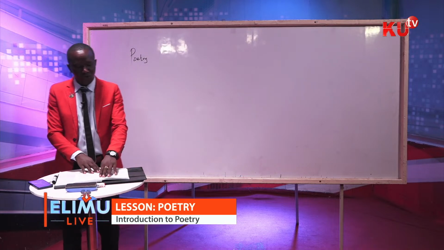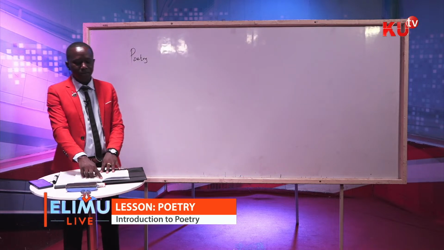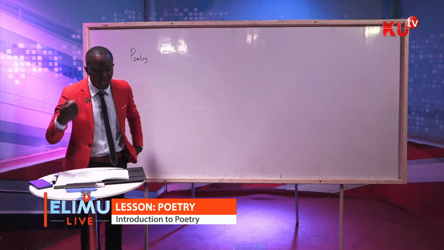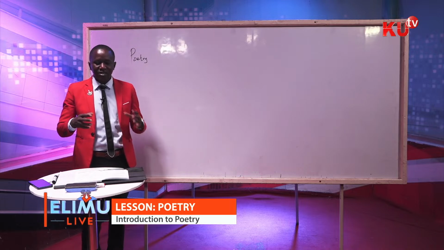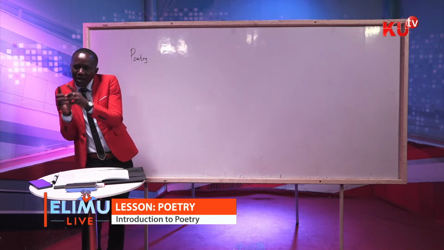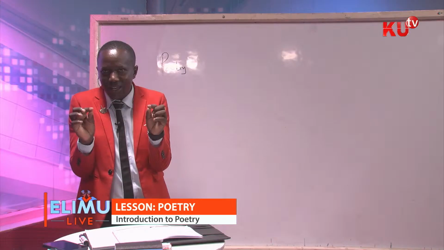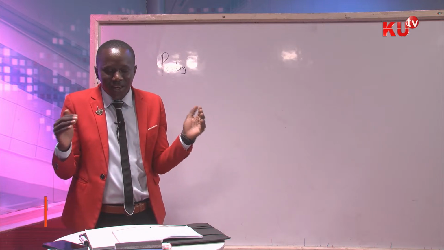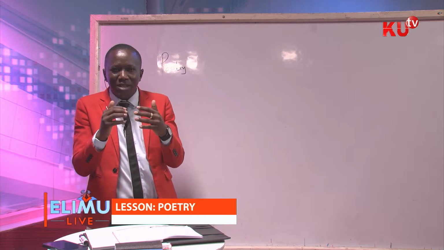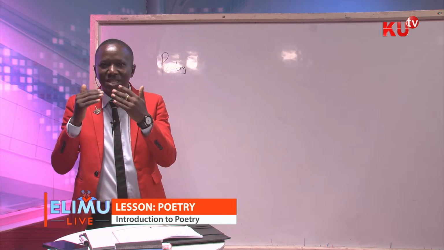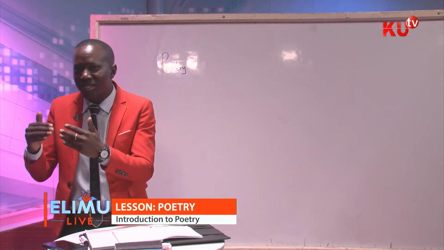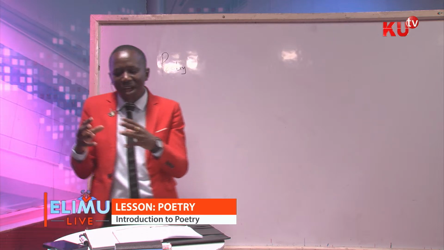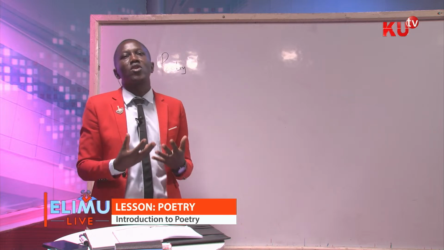The third one is consonance. Now, consonance is the repetition of consonant sounds at the end of words in a line. A line is formed by some words. And once you see the poet has repeated a certain consonant sound at the end of the words, he is trying to bring about what we call consonance.